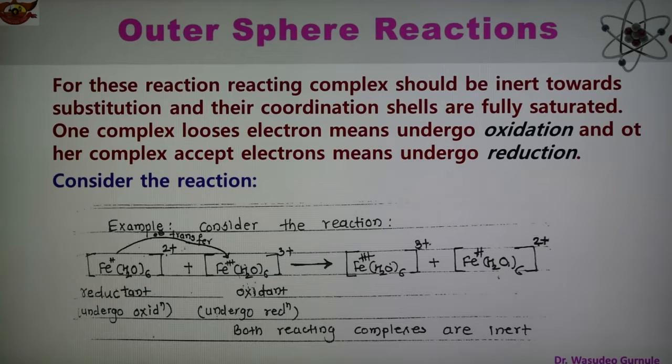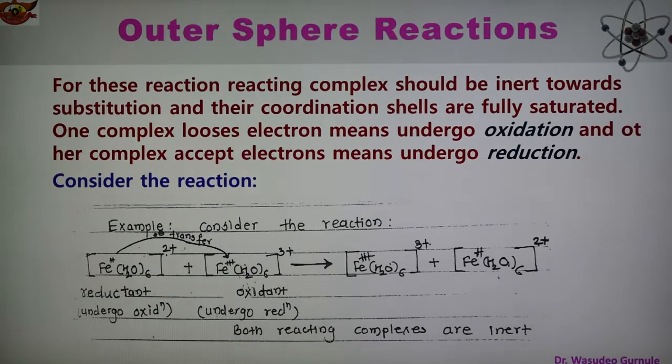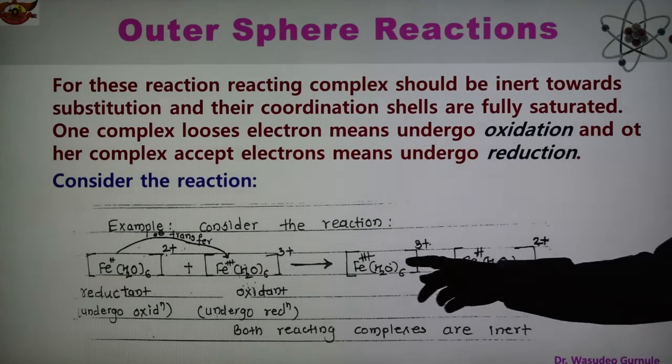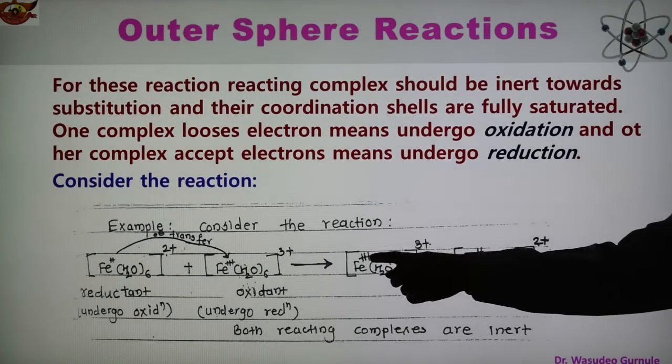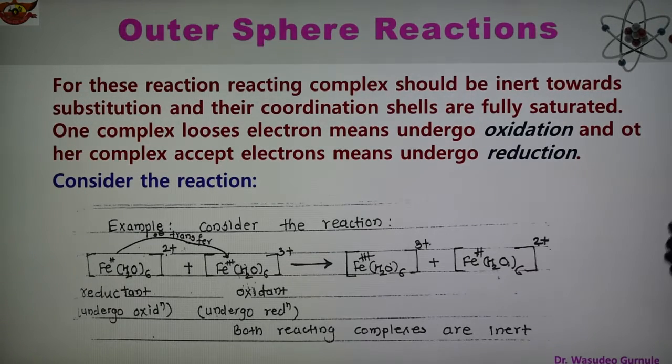In this case, both the reacting complexes are inert. So this is the important part, and now they change only the charge. So 2+ becomes 3+ and 3+ becomes 2+. So this is the example. In this case, one species undergoes oxidation and the other undergoes reduction. So this is the redox reaction, and in this case the reacting complexes are inert.